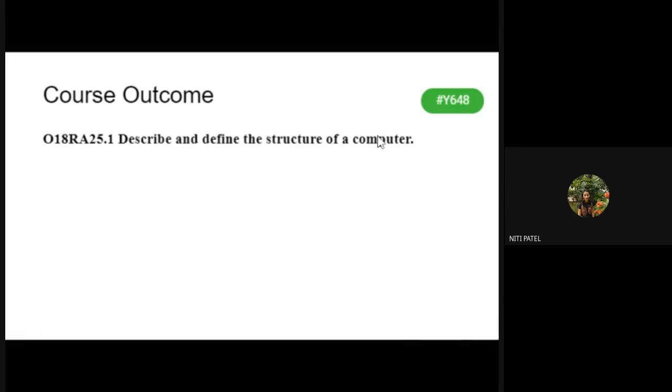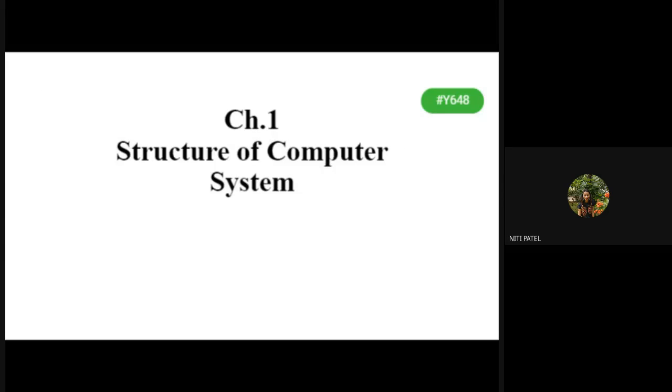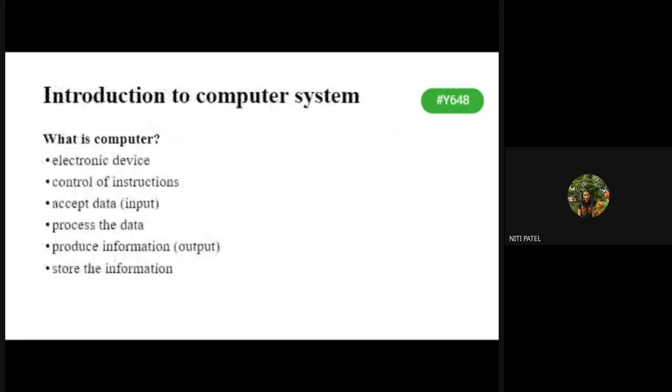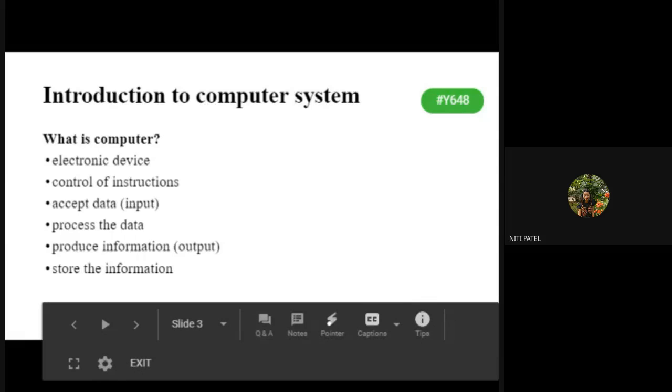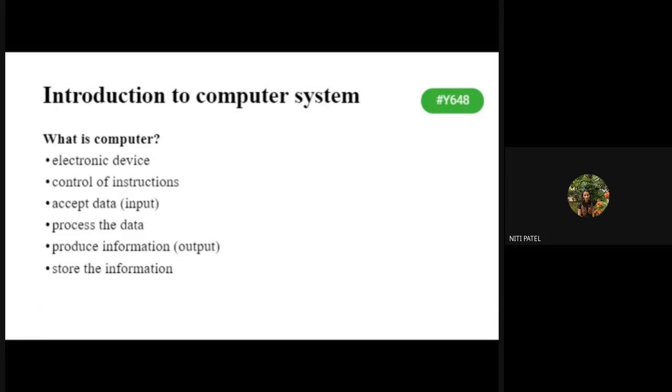Okay. So we had started with the first lesson, that is structure of computer system. We had seen the definition of computer system, that how do we define a computer. It is an electronic device made up of many small chips which control a certain set of instructions. Those instructions are nothing but the program. So we give a program as an input to the system. The system will accept that input. It will process that input and generate information in the form of the output. Once the information is generated as an output, it stores the result in the memory.